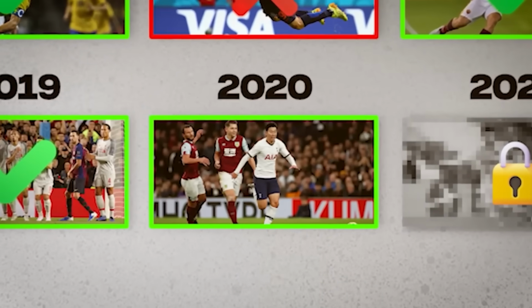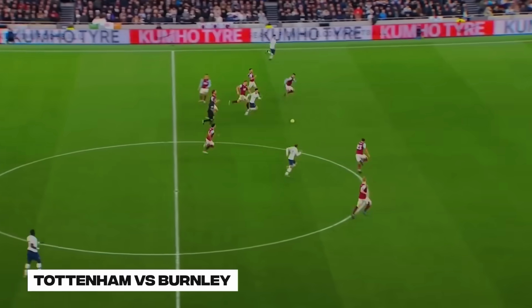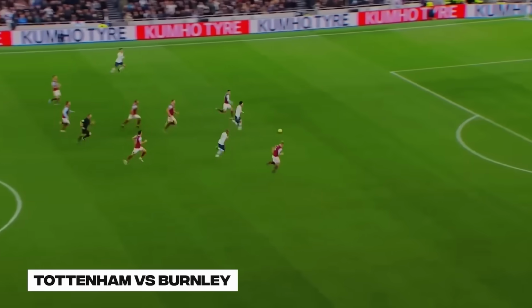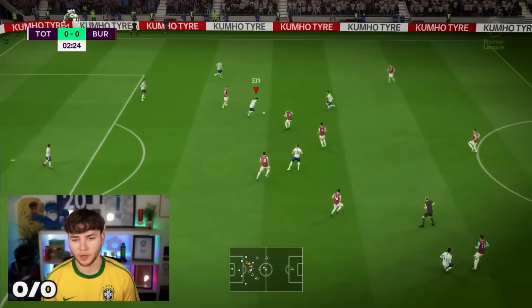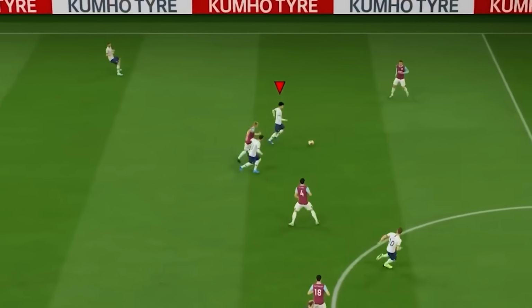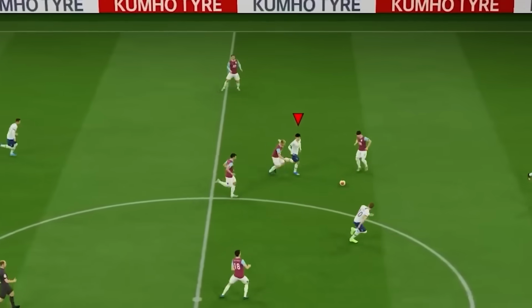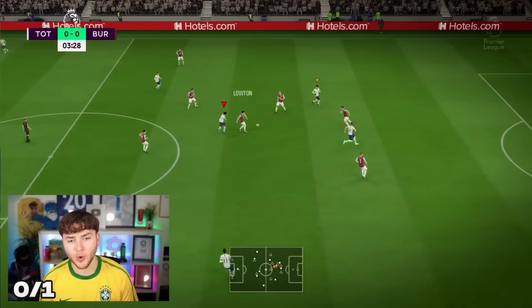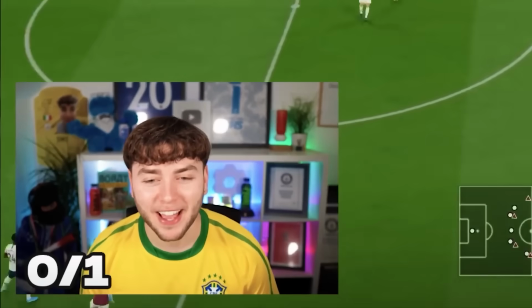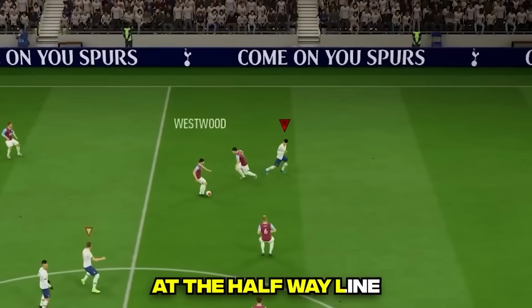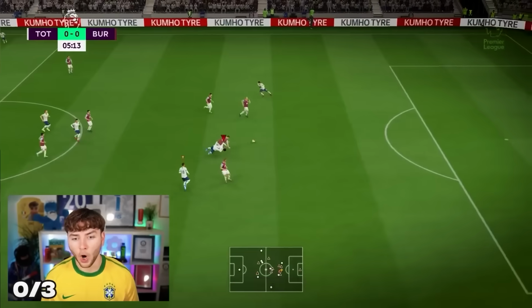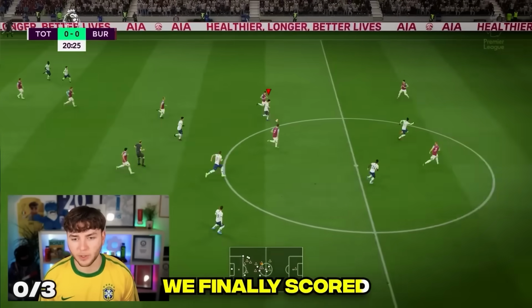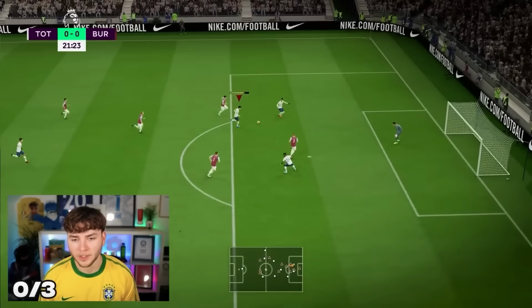And an iconic goal from 2020 is, you guessed it, Son's solo run, where he literally ran from his own half to the opposition's box and scored. Son. Off he goes. Heung-min Son taps it through them. No. Oh, that would have been perfect. Our second attempt would get intercepted at the halfway line. Our third attempt would be our best yet, but we couldn't get past the last player. No, that's not fair. And on our fourth attempt, we finally scored, but it simply wasn't good enough.